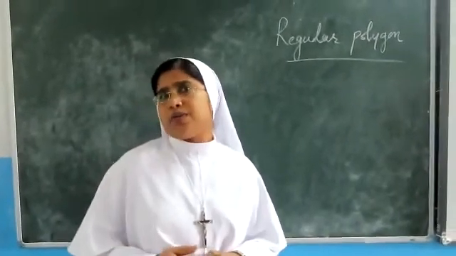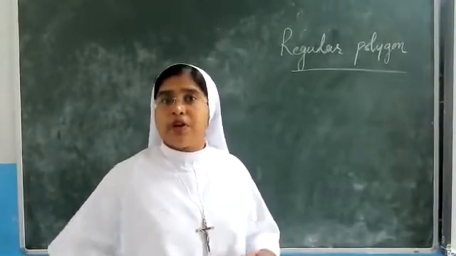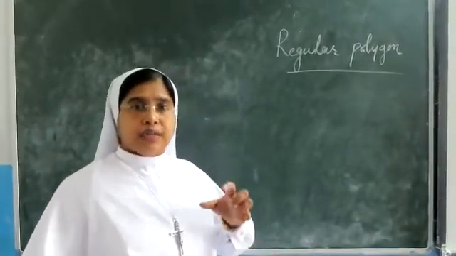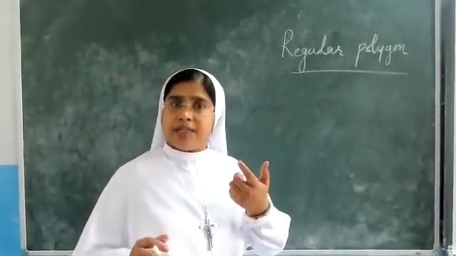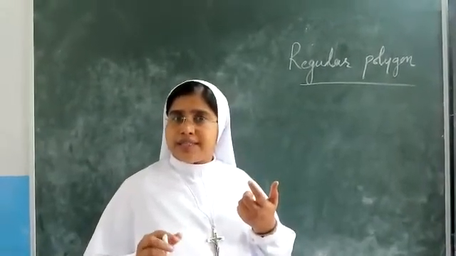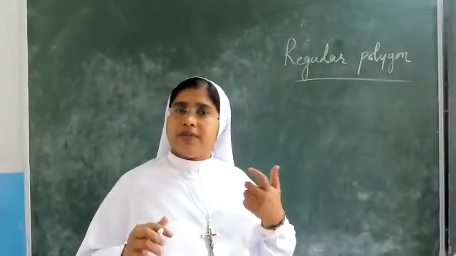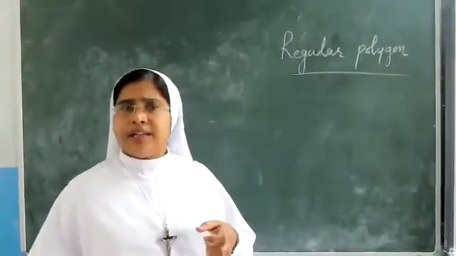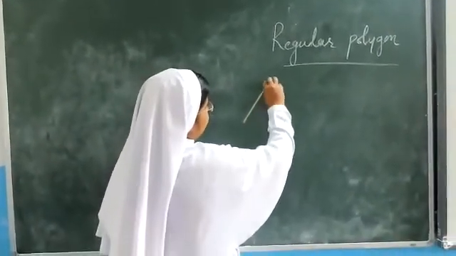What is a polygon, do you know? If it has three or more sides, we call it a polygon. A triangle is a three-sided polygon. If there are four sides, that is a quadrilateral. If there are five sides, it is a pentagon, and so on. Now let's see a triangle.